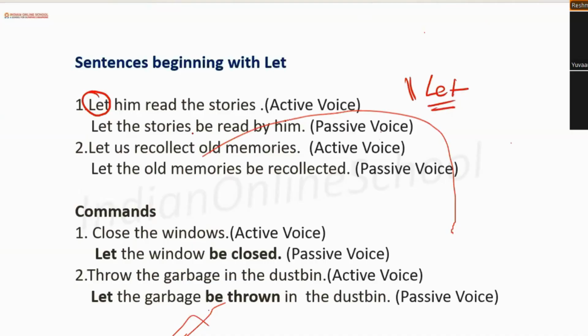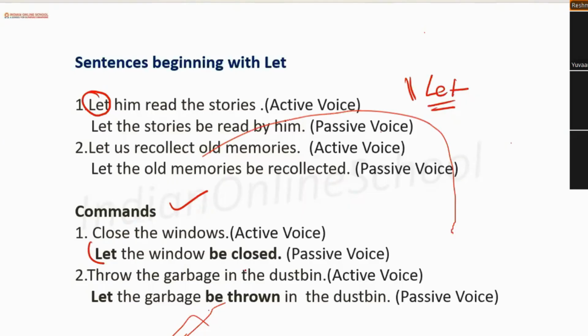Okay. Now, if there are command type of sentences like close the windows, let the windows be closed. Even when there is no let involved, but the sentence is sounding like a command, then also we will have to add let. Like throw the garbage in the dustbin, let the garbage be thrown in the dustbin.